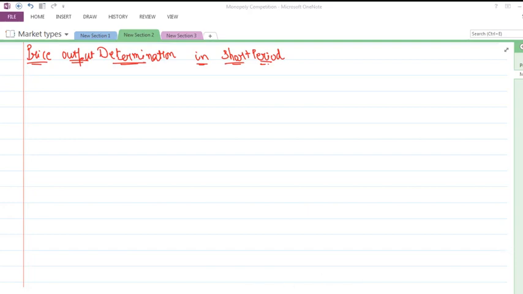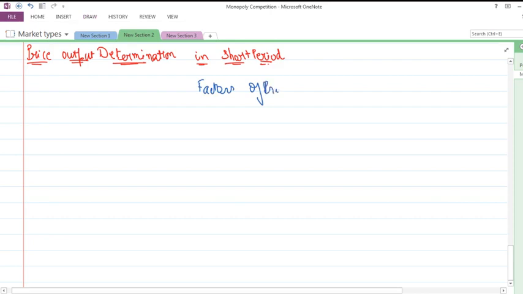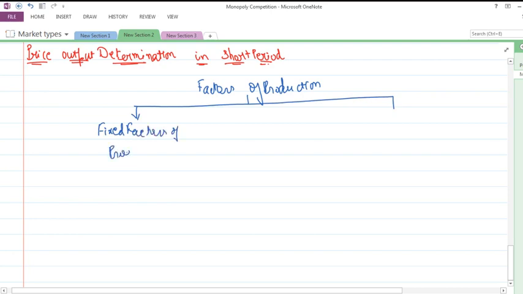Hello everyone. In this video we will be seeing price output determination in the short period. Short period is a time wherein there are two types of factors of production. The first type of factor in the short run is the fixed factor of production, and the second type is the variable factors of production.